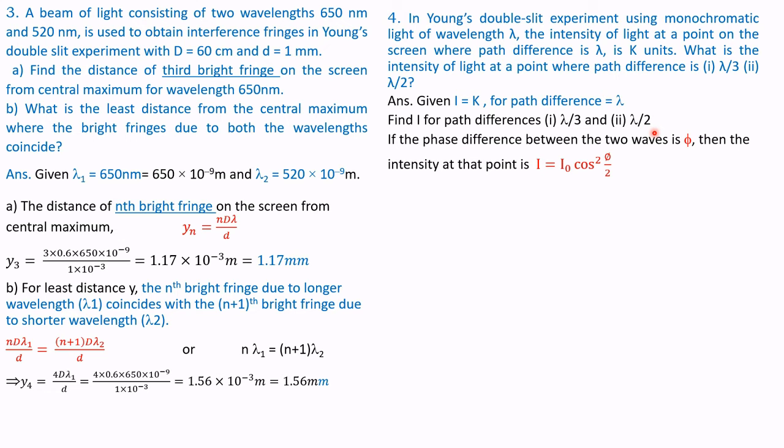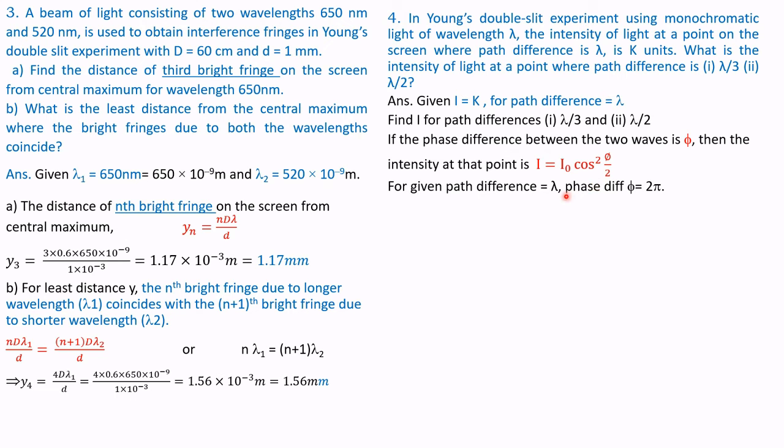If the phase difference between two waves is phi, then the intensity at that point is I is equal to I naught cos square phi by 2. This is the formula. We have to identify this formula for this problem because it is associated with intensities.